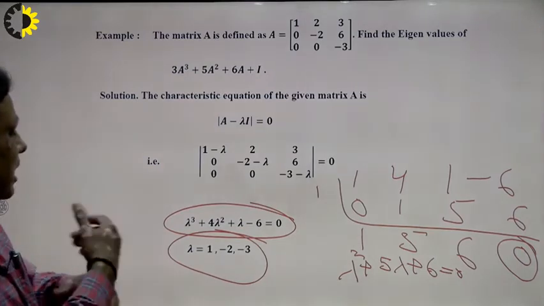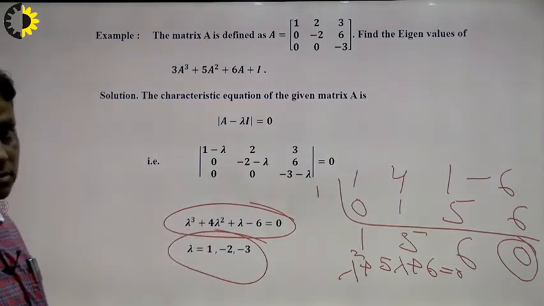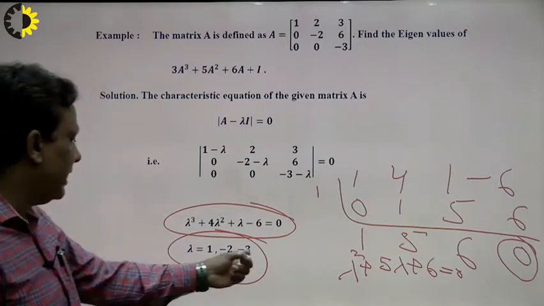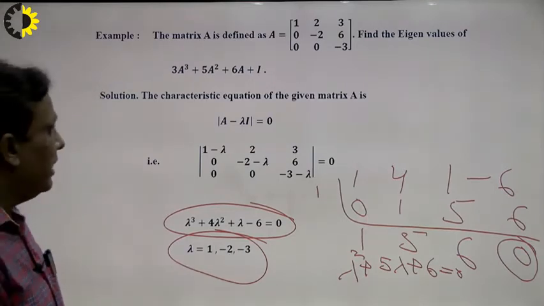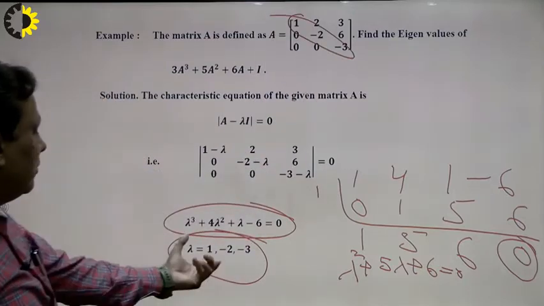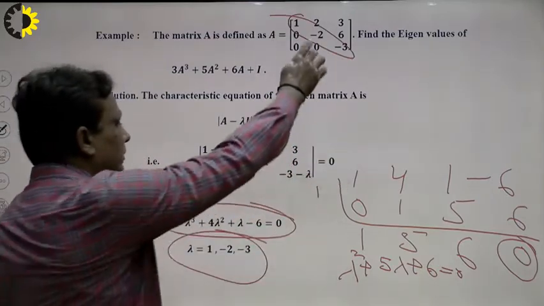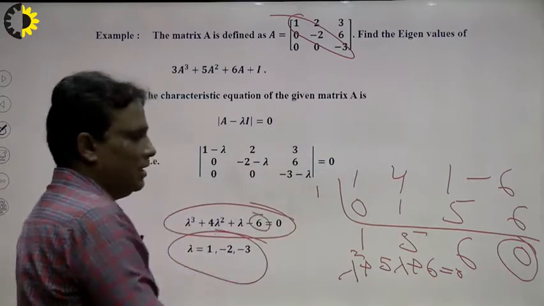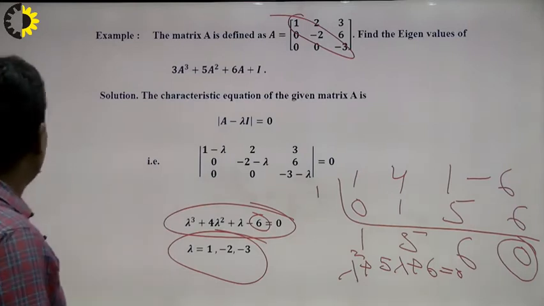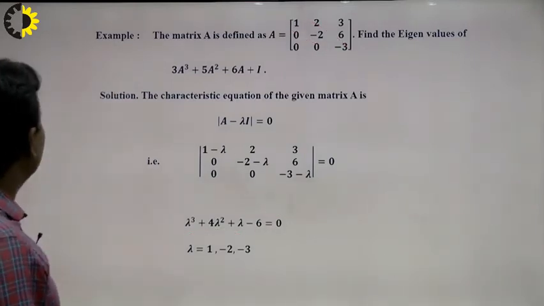Now the question is how to check that this is correct, right? So another method. Sum of these is minus 4, and trace is also minus 4, right? Correct. And product of these is 6 and determinant of this is also 6, I write here. So that means these are the correct roots and correct eigenvalues. In this way, we can find out all the eigenvalues.